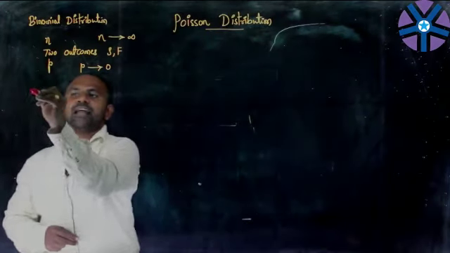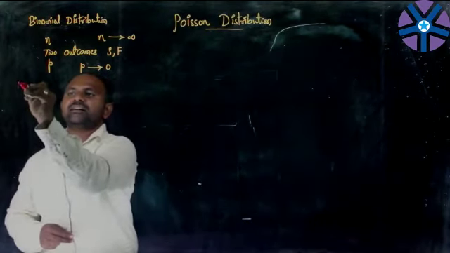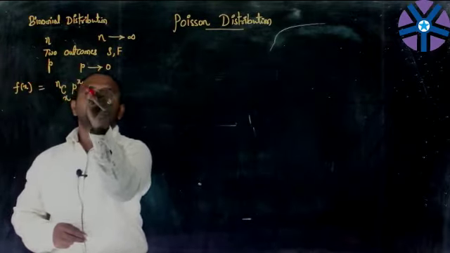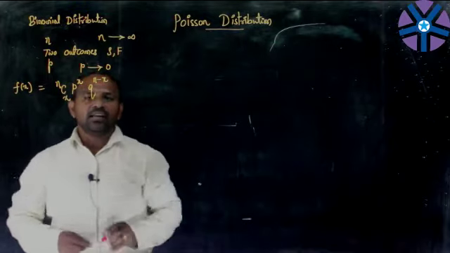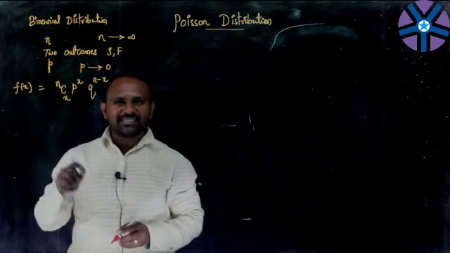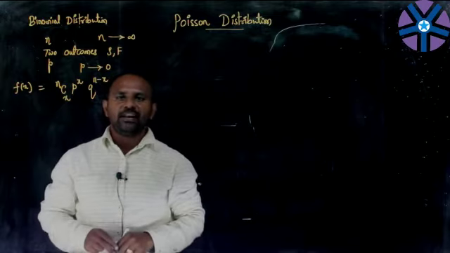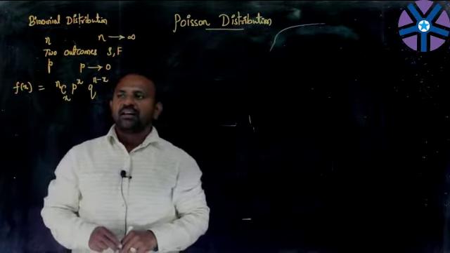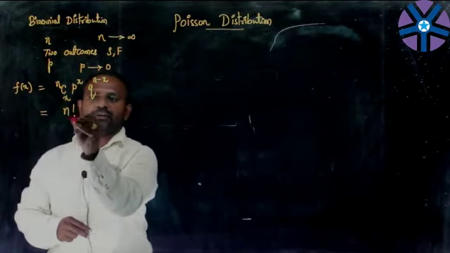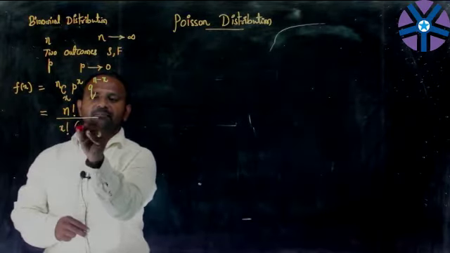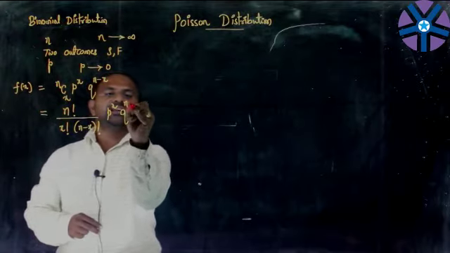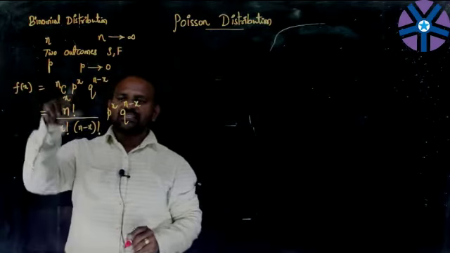We have the binomial distribution formula: nCx p^x q^(n-x). As we all know, n is the number of independent trials, x is the number of successes, p is the probability of success in a single trial, whereas q is the probability of failure in a single trial of the experiment. Now we expand this: nCx is n factorial over x factorial times (n minus x) factorial, times p^x q^(n-x).